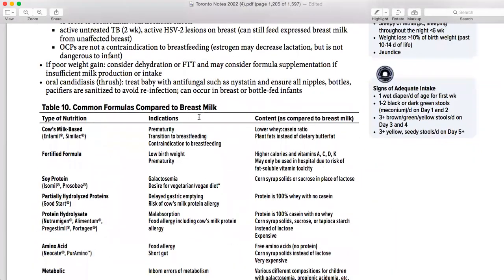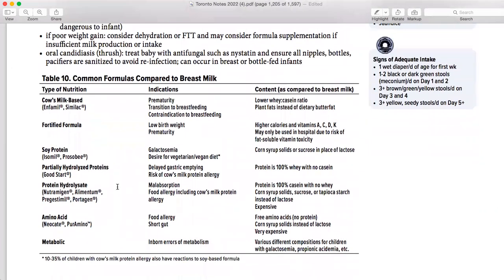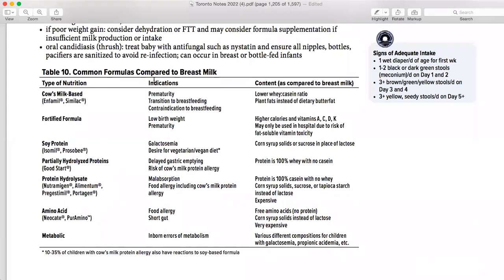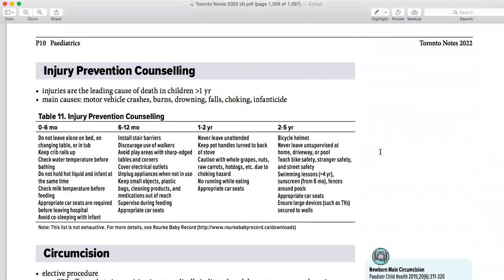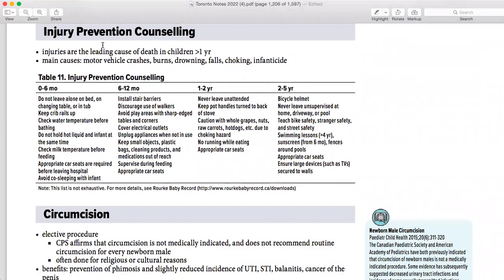You need to know breast milk and which kind of milk is given at which time. Make sure you know the indications, when you are going to give which kind of milk for what particular disease. So in galactosemia, you give soya milk. In prematurity, you give cow milk. This is important. And then signs of inadequate and signs of adequate intake. You need to know when the baby is dehydrated and when the baby is properly hydrated, and you are not giving too much fluid to the baby. Okay, so this is important as well.